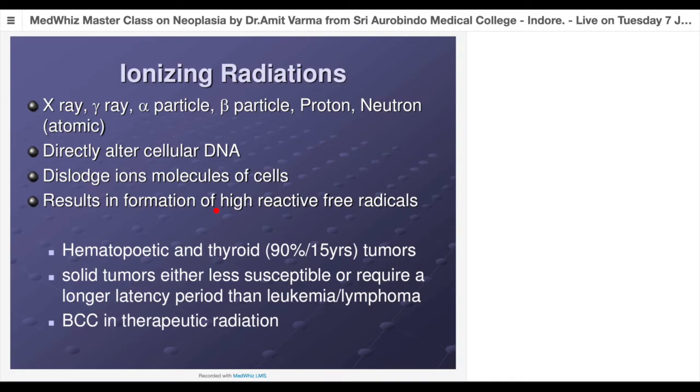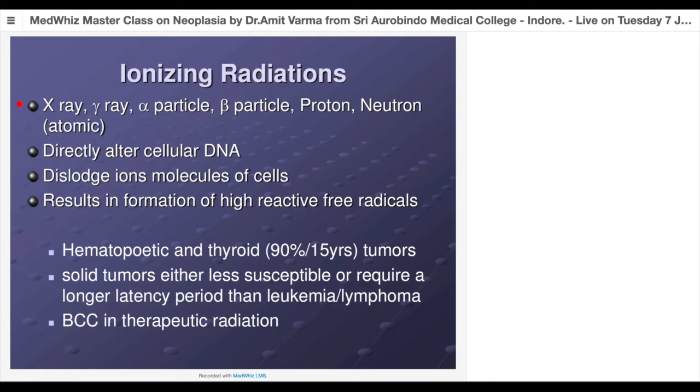Just a couple of slides. So last slide of today. So the ionizing radiations which we can get exposed to are X-rays. So be alert, like in medicos, don't enter the X-ray rooms without proper shielding unless you are actually doing the procedures. You don't need to accompany a patient or attendant or relative because you are getting exposed to ionizing radiations. The gamma rays or alpha particles, beta particles, protons, neutrons, they are generated from atomic explosions.